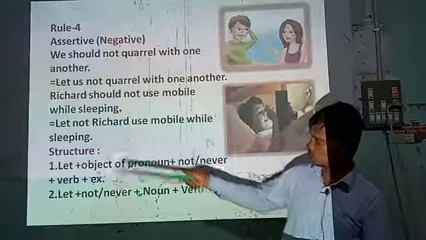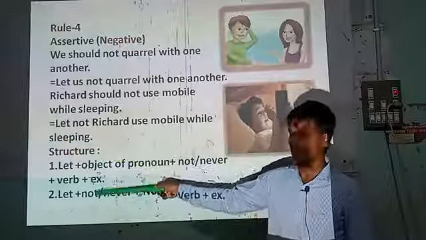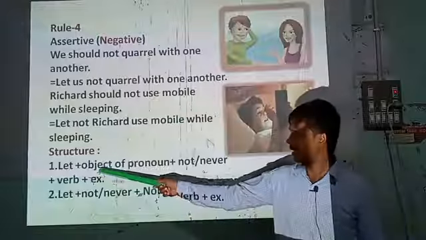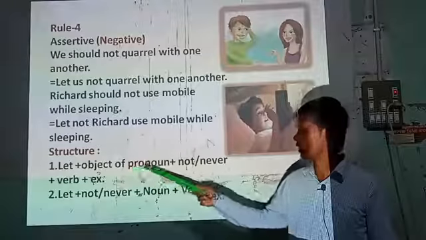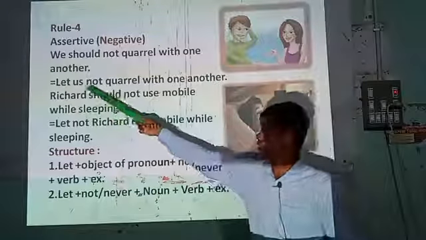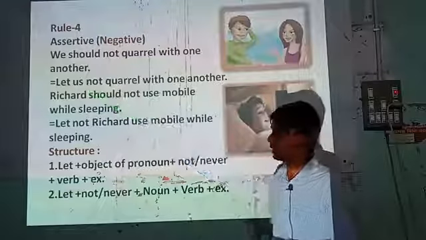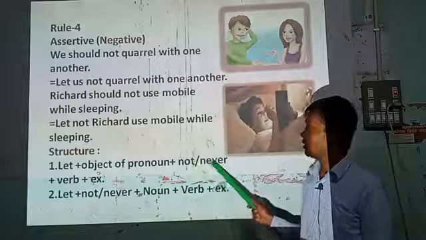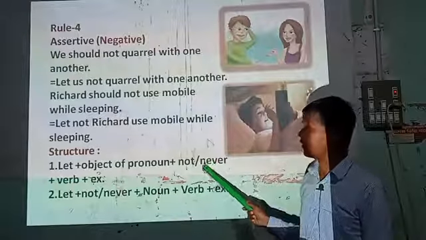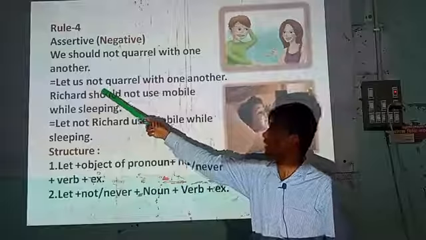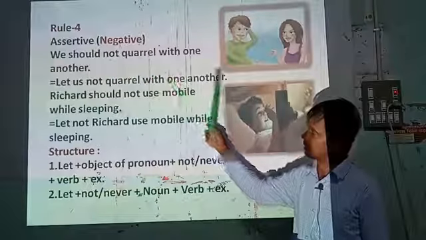Dear students, look at the structure. Here are two structures. First structure is let plus object of pronoun. Here is let, and the object form of we is us. Then not or never. If you find either in the sentence, here is not, so you will write not and the next part of the sentence.